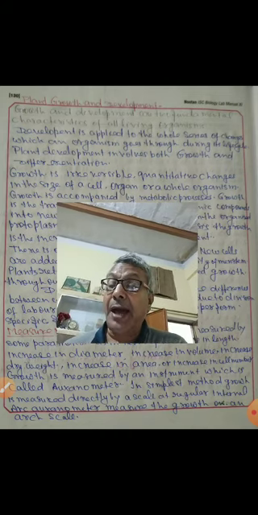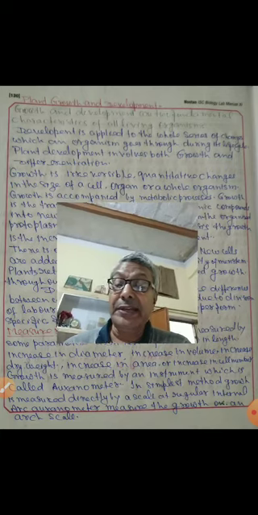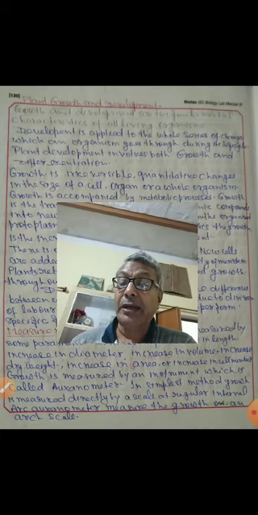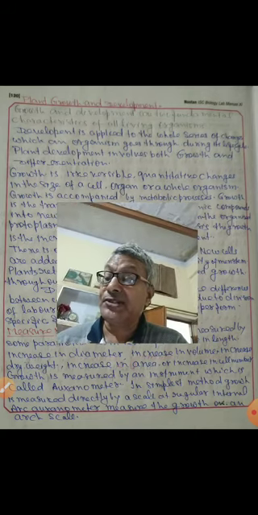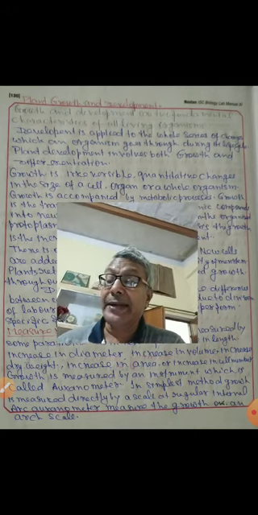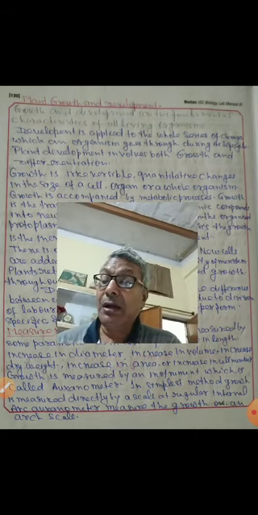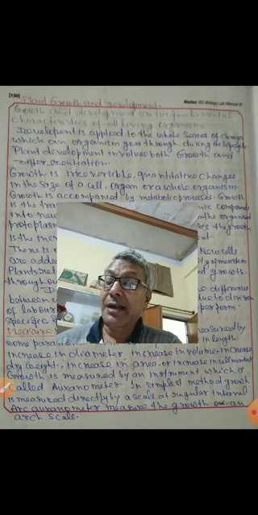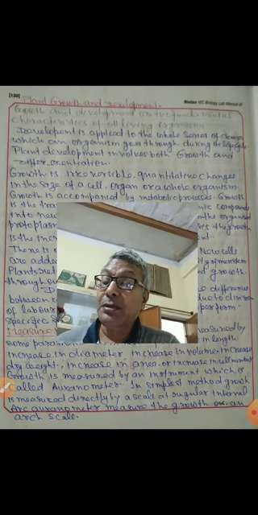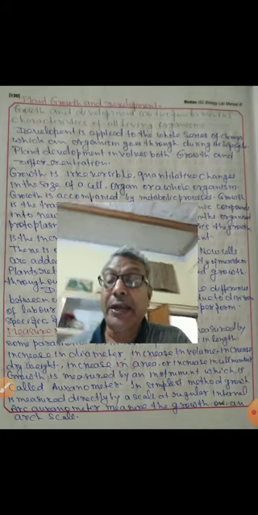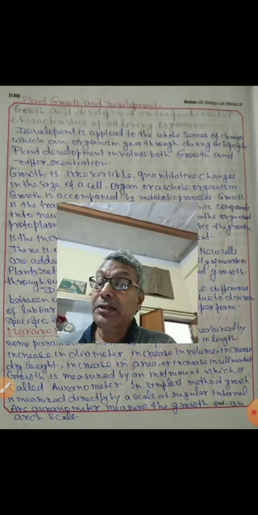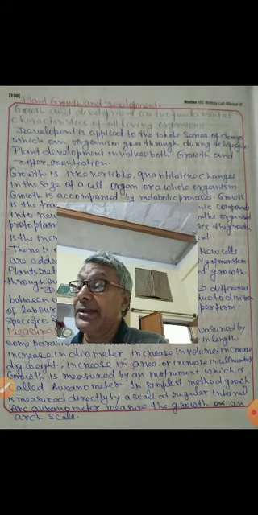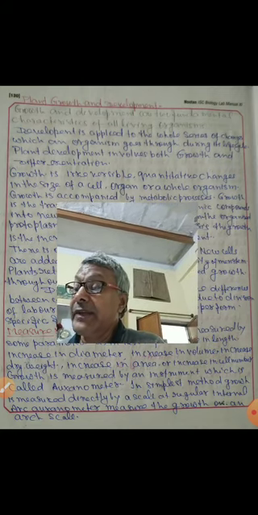A simple arc auxanometer indicates growth on an arc scale. It consists of a vertical stand with a pulley connected to a pointer on the arc scale. As the plant grows, the pointer will move on the arc scale, and we can find out the growth taken place in the plant in a given time.